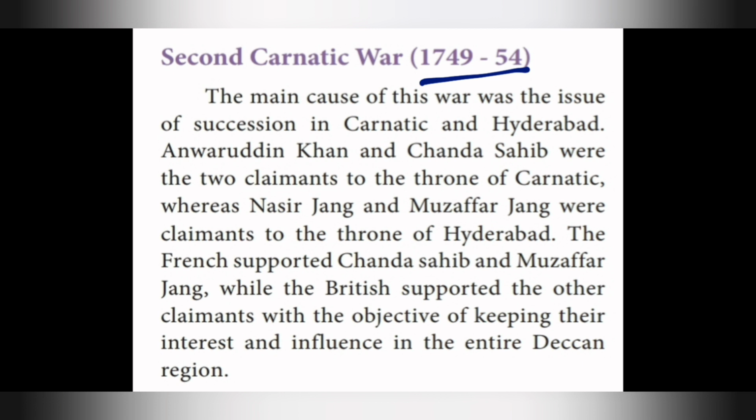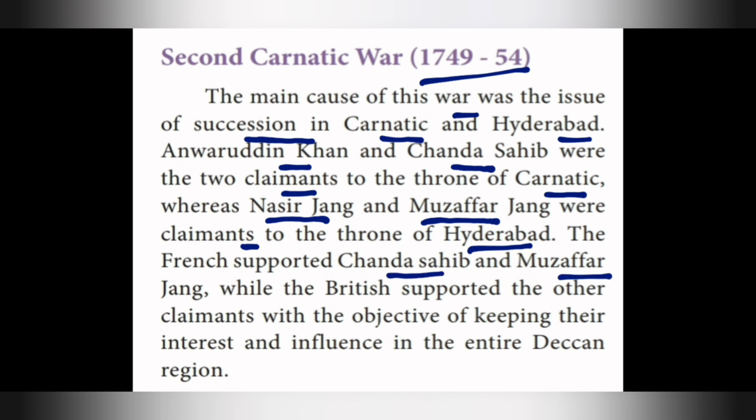The main cause of this war was the issue of succession in Carnatic and Hyderabad. Anvaruddin Khan and Chand Sahib were two claimants to the throne of Carnatic, whereas Nazir Jung and Muzaffar Jung were claimants to the throne of Hyderabad. The French supported Chand Sahib and Muzaffar Jung, while the British supported the other claimants with the objective of keeping their interest and influence in the entire Deccan region.